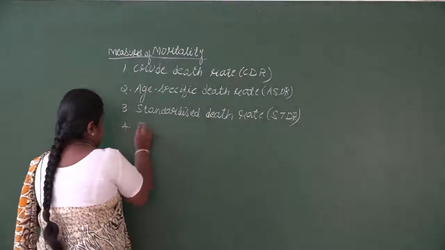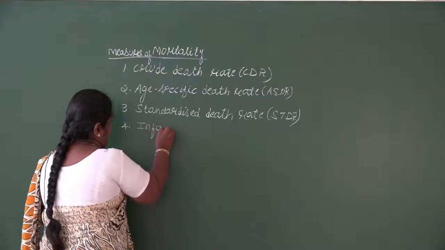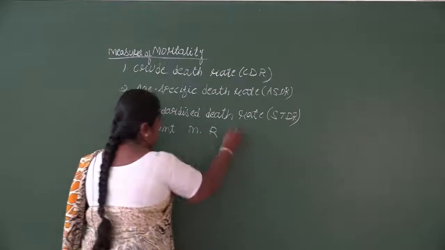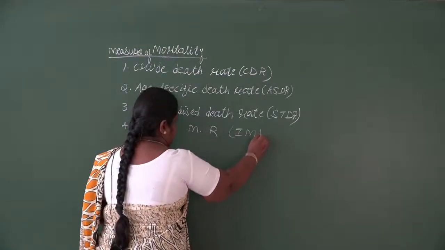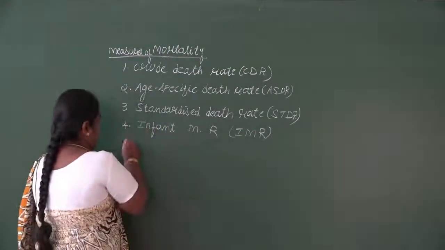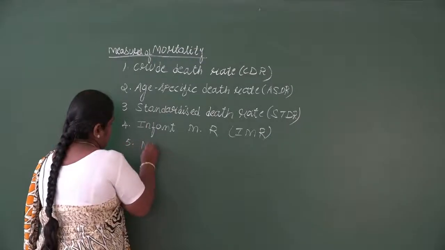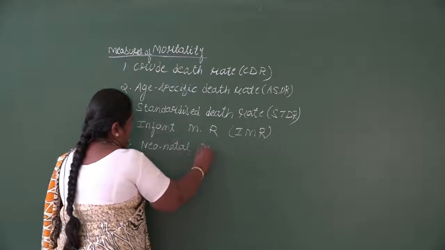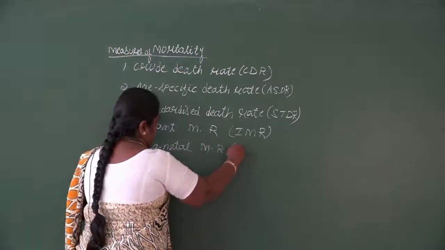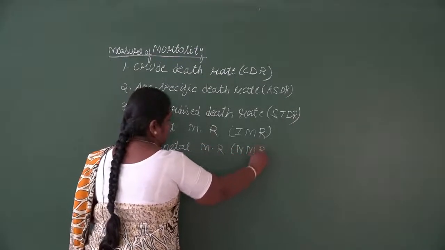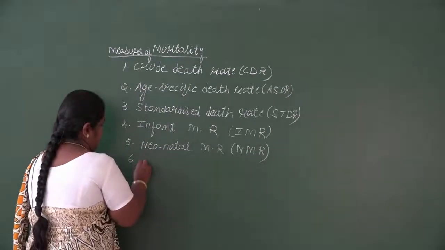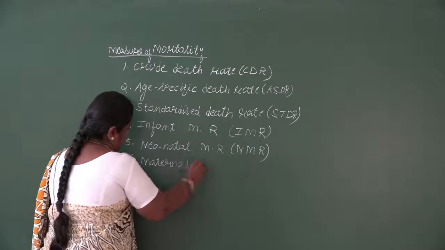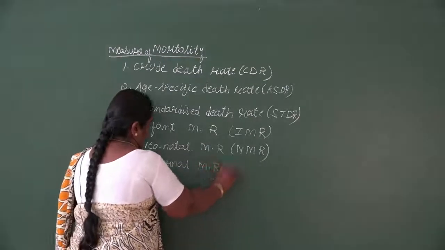Then next, infant mortality rate, which is denoted by IMR. The next one, neonatal mortality rate, NMR. And the last one, maternal mortality rate, MMR.